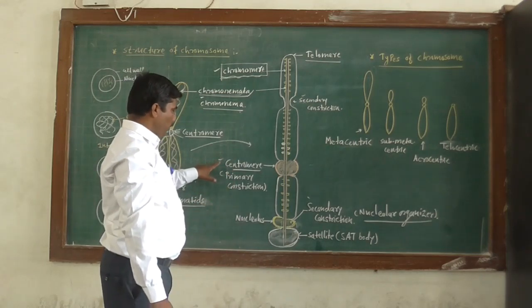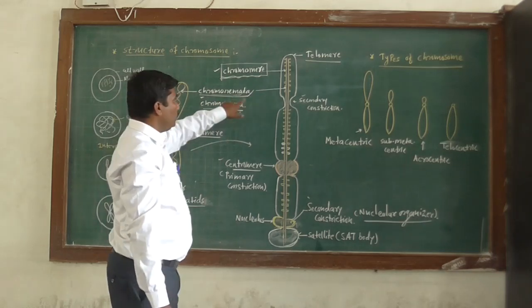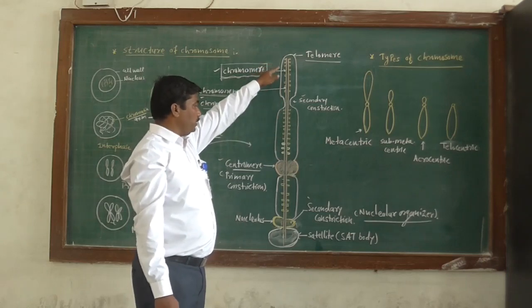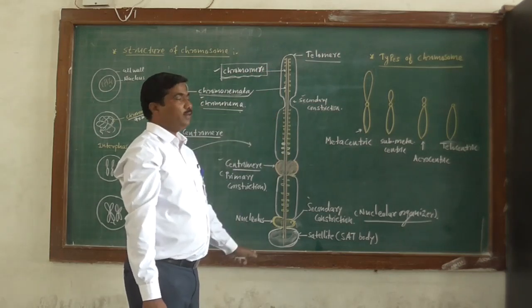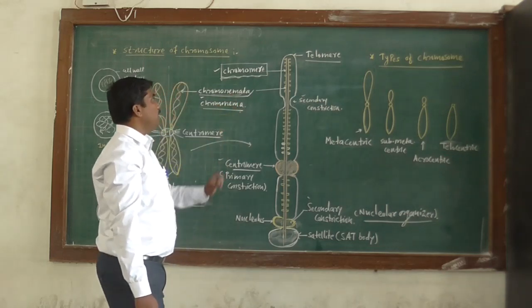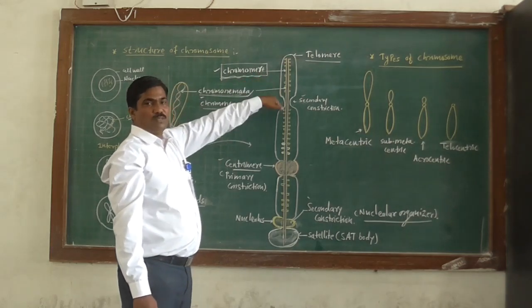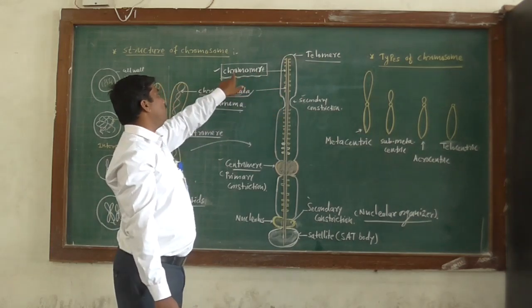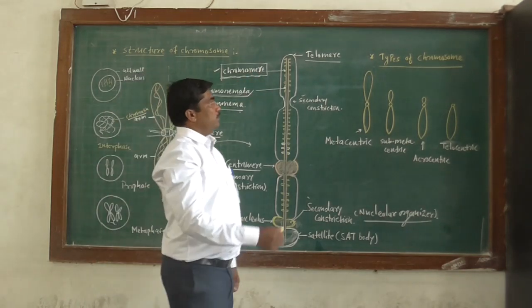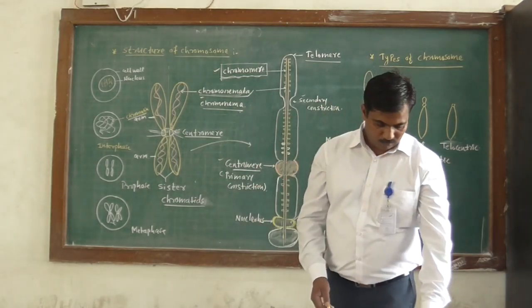So what is the centromere, then what is chromonemata or chromonema? Chromonema is the linear DNA arranged lengthwise in the chromatid, known as chromonemata or chromonema, and the granular bodies present on the chromonema are called chromomeres. Okay. Then the next point is the types of chromosome.